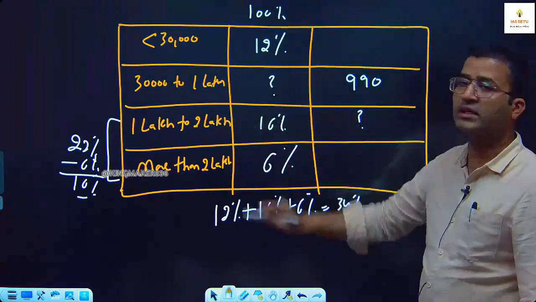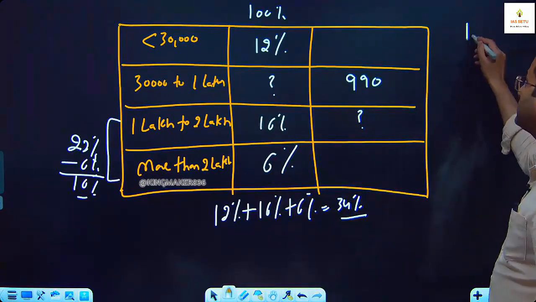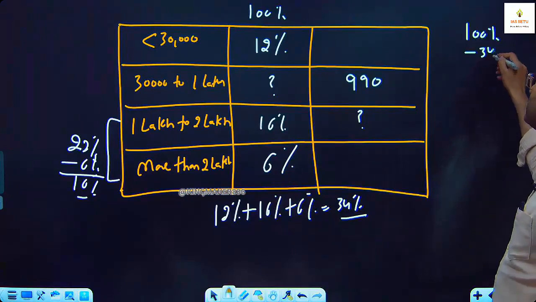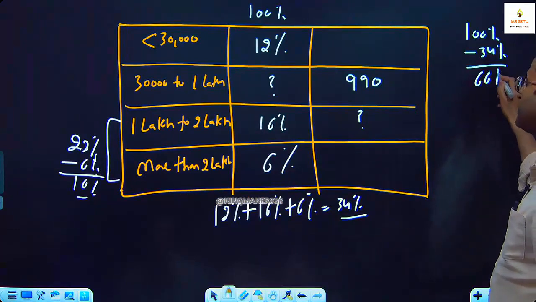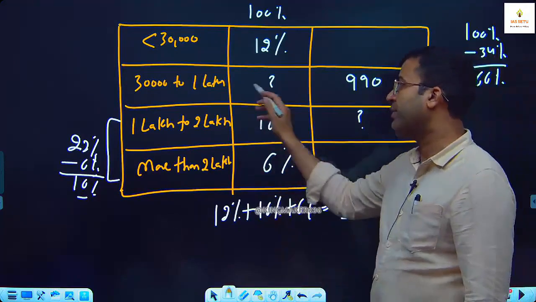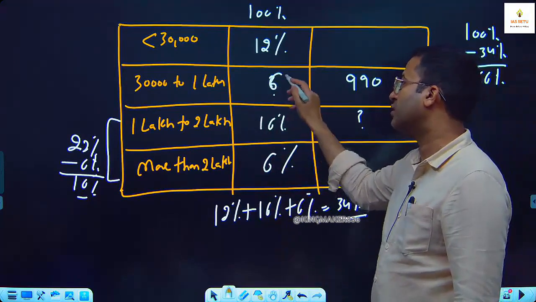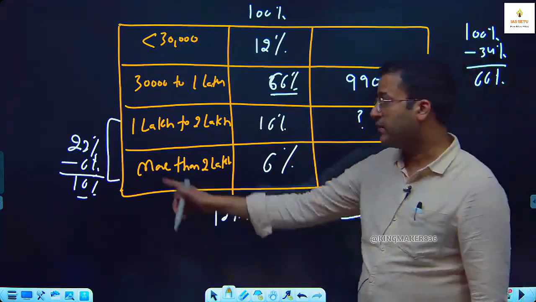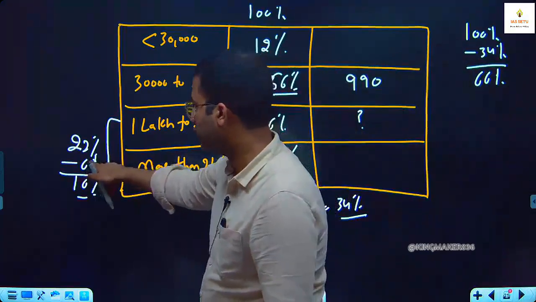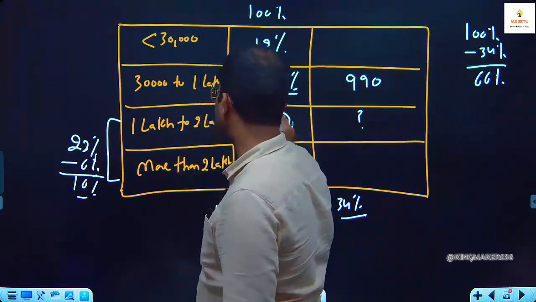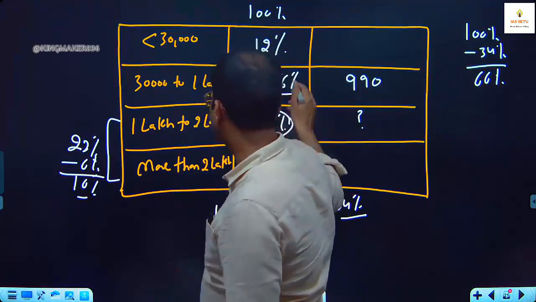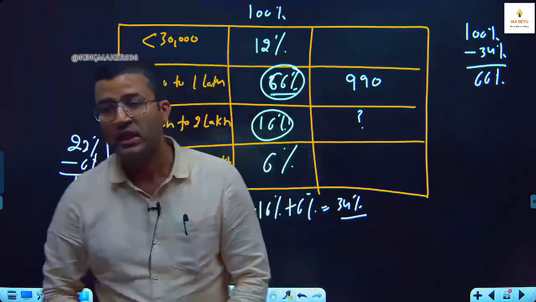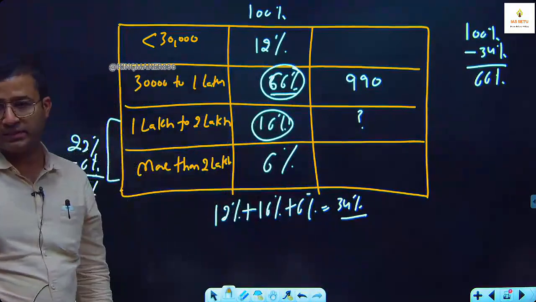So the remaining category, we can say 100% minus 34, 66%, earn between 30,000 and 1 lakh. Take time. Both these groups are 22%. Already 6% we know, so it is 16%. Then work on this. You will find this is 66% because this total has to be 100%.